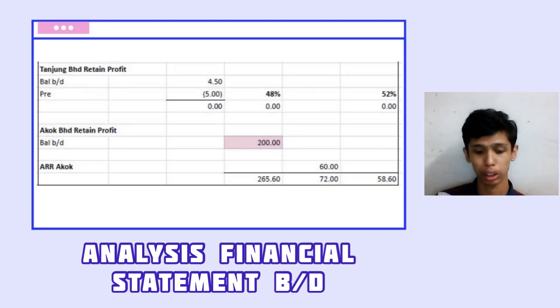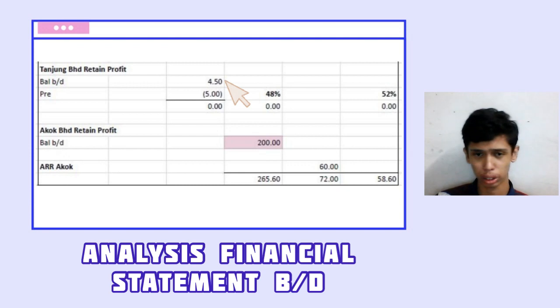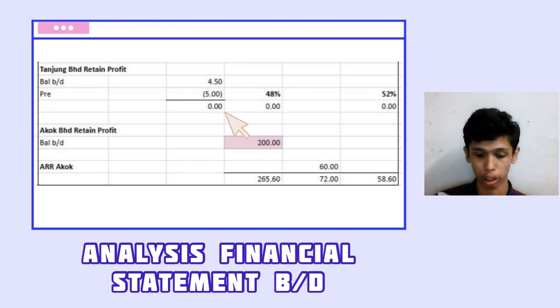And Tanjung Berhad retained profit, the balance BD 4.5 million is already stated in the question. And the pre is also in the question, and then we multiply by 6/12 because it started in July. So 10 times 6/12 we get 5. So we minus and should get 0 because there is no reallocation. It is mentioned in additional information number 5.